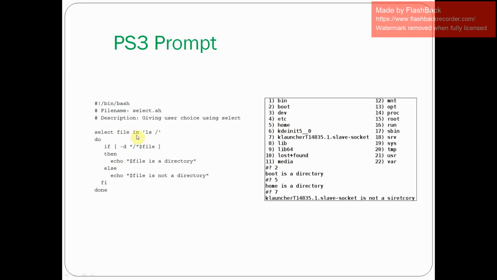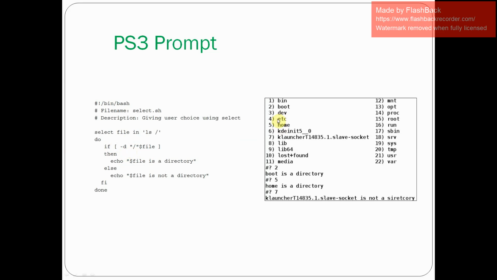So basically this program will list out all the files from the root directory as a menu. Okay, and here in the loop we are checking whatever we picked from that menu, whether that entry is a directory or a file.